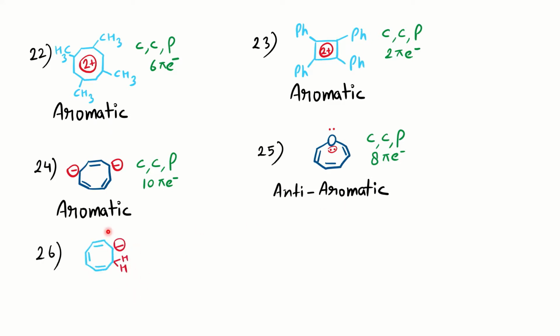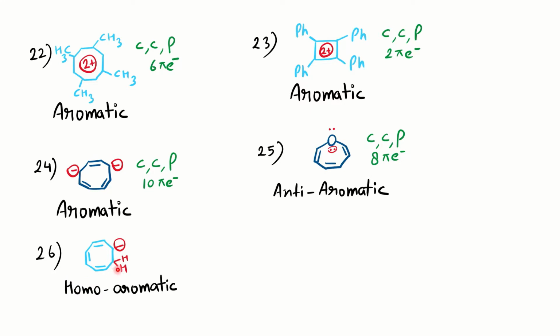Now the next is again a derivative, as you can see here, but here you have a negative charge, and again you can see it is cyclic, it is delocalized here. One sp3 carbon is there, you can assume. Here you can see one sp3, so it should be a homoaromatic compound. Okay, so it is cyclic.